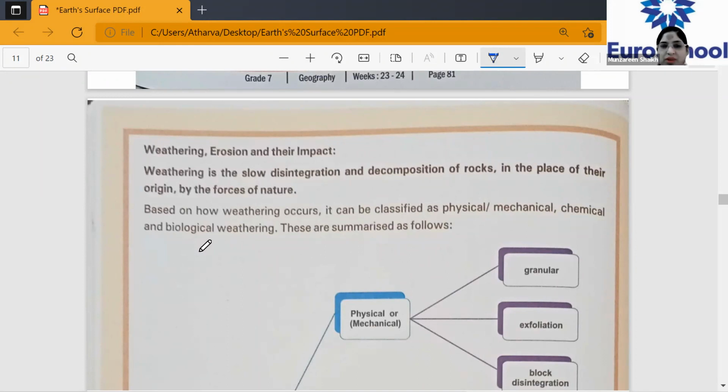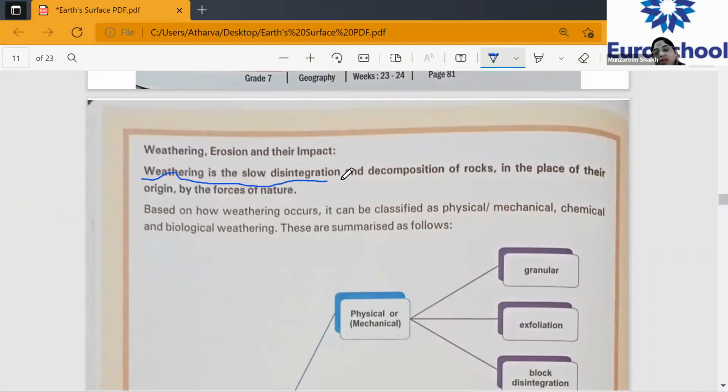Number one, let's understand weathering. Weathering is a slow disintegration and decomposition of rocks. It has nothing to do with the climate, Mariam. Please underline this. That's the reason I asked you, what do you understand by weathering?